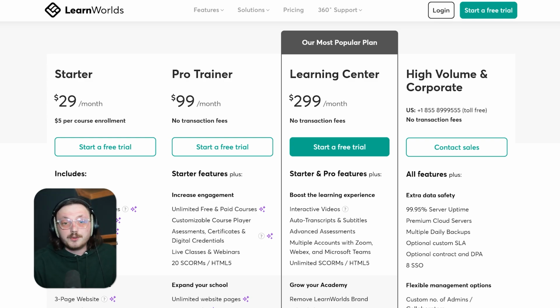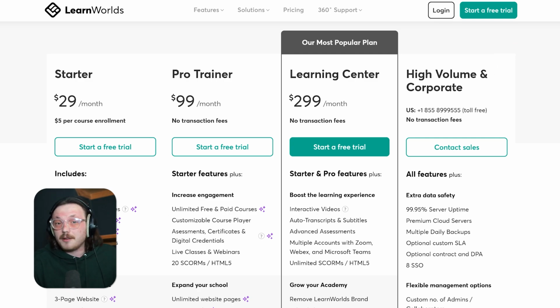On top of that, it includes school cloning, progress tracking, bulk actions for users, and seats for up to 25 admins or collaborators. You also get priority support with help during onboarding. The high volume and corporate plan is made for large businesses and has custom pricing.